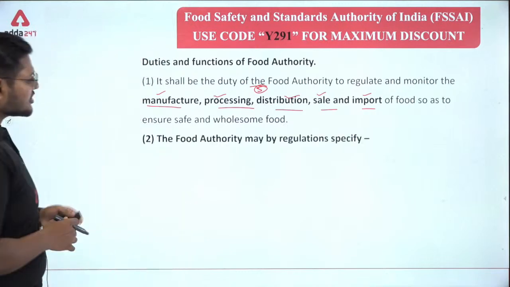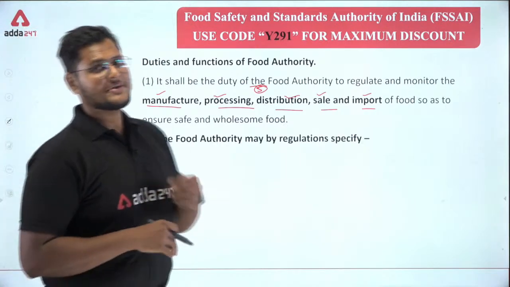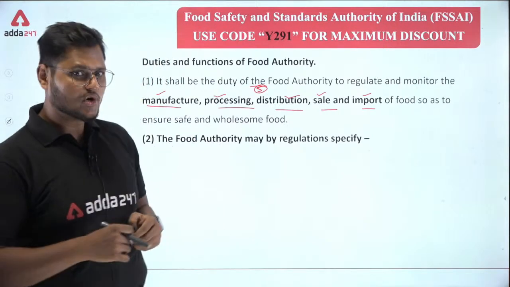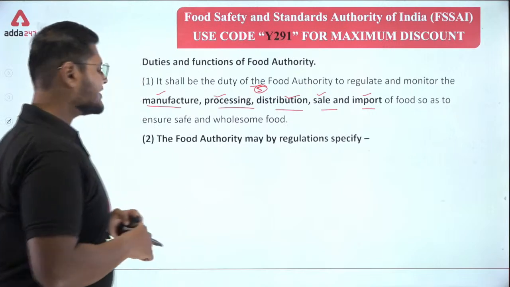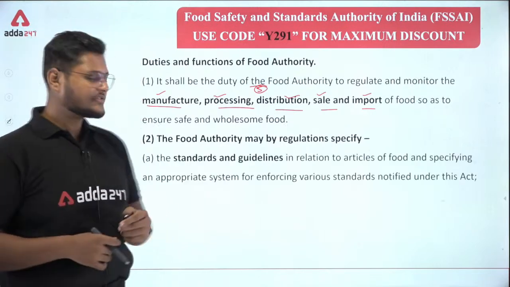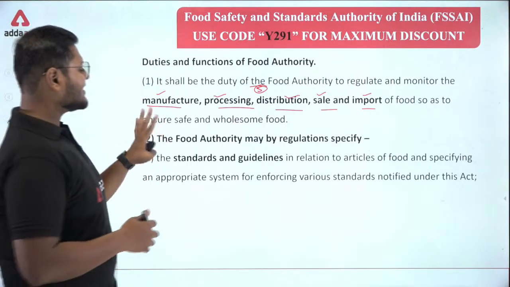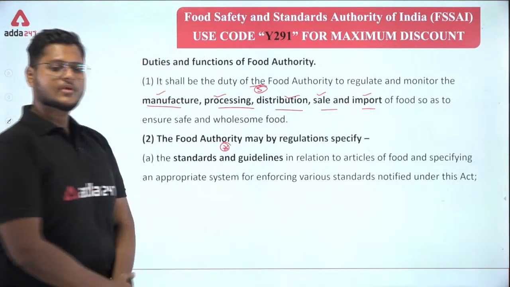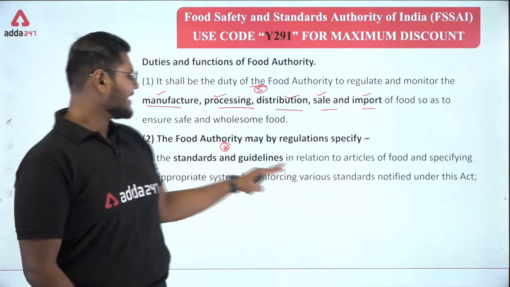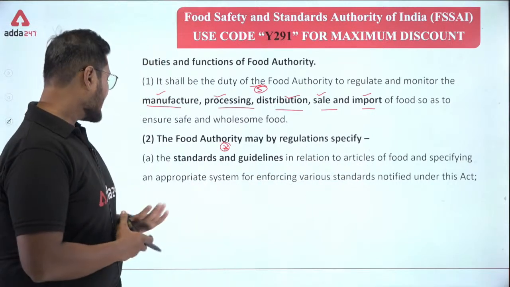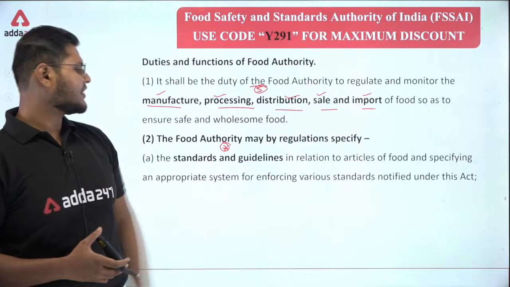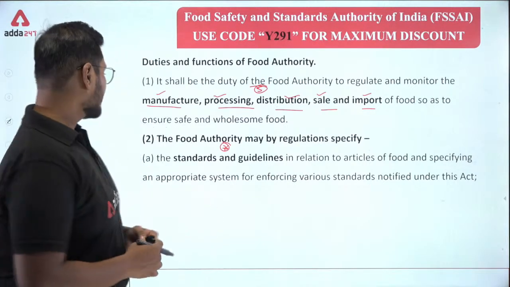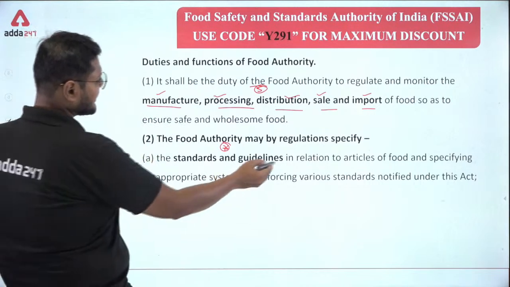Next, the food authority may by regulation specify, that means the food authority can specify some of the things according to the rules and regulations. Let's take a look at what are the things that can be specified. First one is the standards and guidelines in relation to articles of food and specifying an appropriate system for enforcing various standards notified under this act.